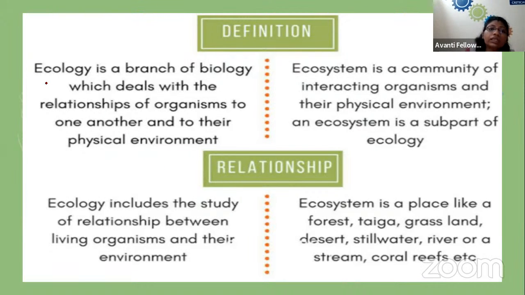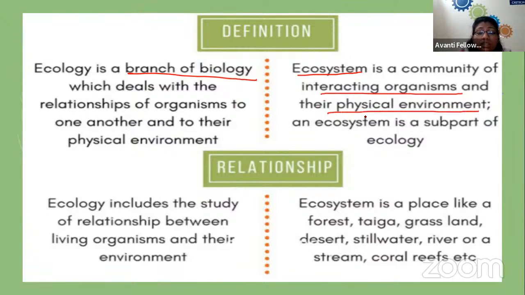As I've told you, ecology is the branch of biology. It is a study dealing with the relationship among organisms, and between organisms and their environment. Whereas the ecosystem is a community of interacting organisms, right? What is an ecosystem? It is a community containing the interacting organisms and their physical environment. So we can say, if I am staying in a particular state, that state becomes my ecosystem, because here I am interacting with my physical environment like air, water, and soil.